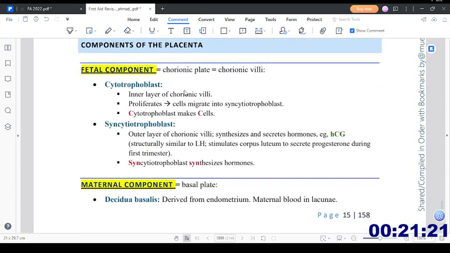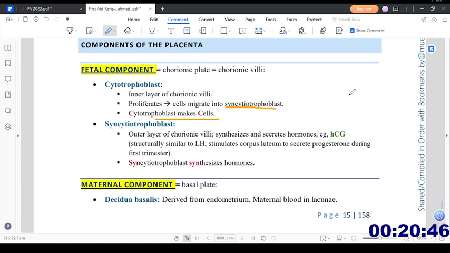Then we have the components of the placenta. There are two components: fetal component and maternal component. The fetal component includes the chorionic plate, that is chorionic villi. So the fetal component includes these two things: the cytotrophoblast and the syncytial trophoblast. The cytotrophoblast, the inner layer of the chorionic villi, proliferates, and cells migrate into the syncytial trophoblast.